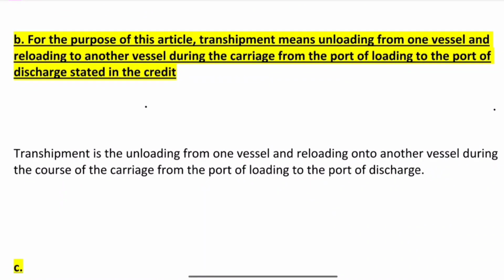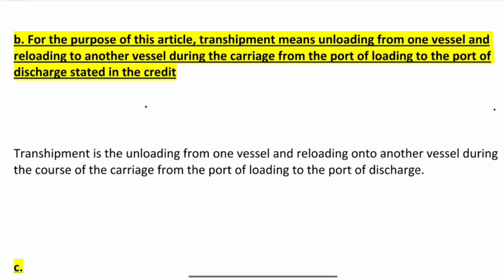For the purpose of this article, transshipment means unloading from one vessel and reloading to another vessel during the carriage from the port of loading to the port of discharge stated in the credit.